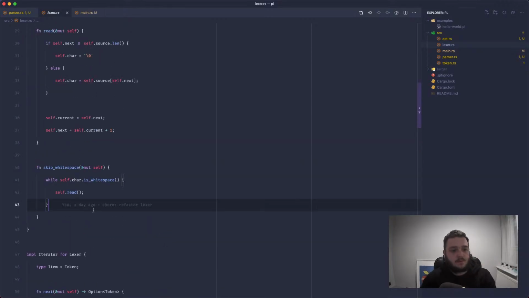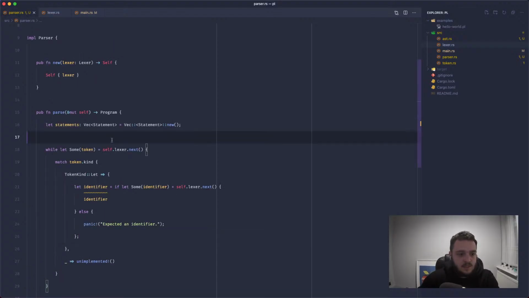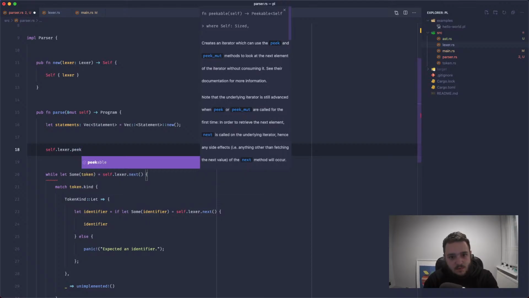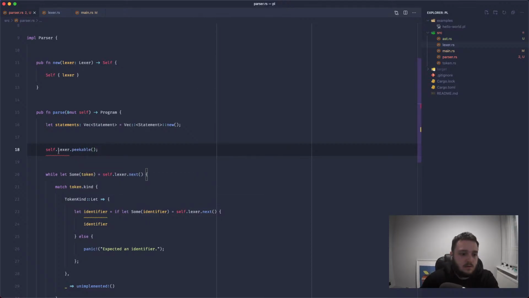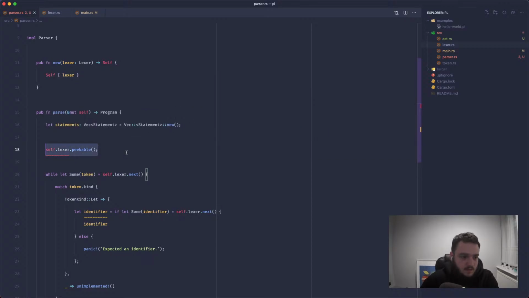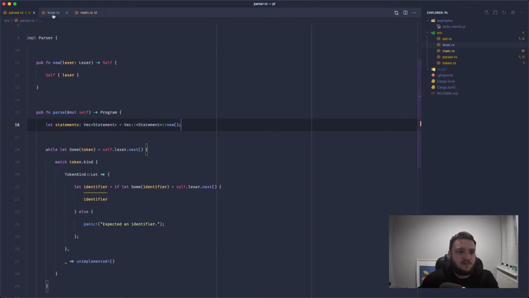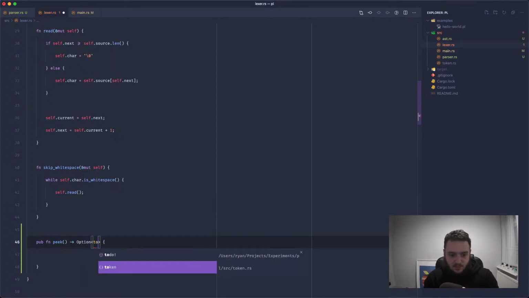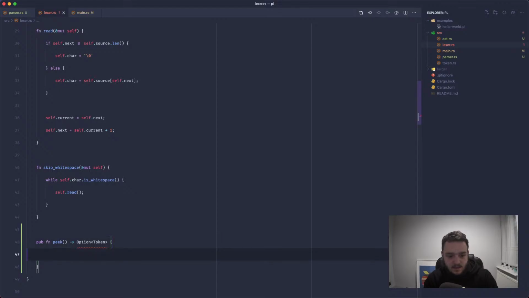So we'll go up here and, or can we actually say self.lexer.peekable? Does this actually work? Move occurs which does not implement the Copy trait. Right, okay, that's fine. We won't do this. We'll implement the method ourselves. So we'll have a public function called peek. This is going to return an Option<Token> as well.